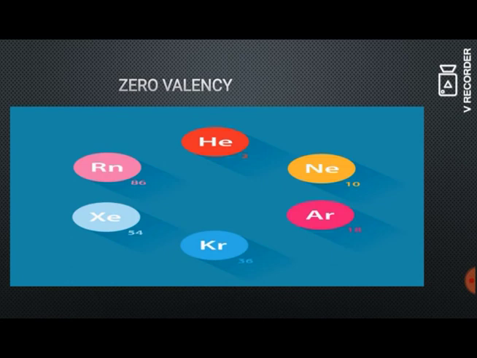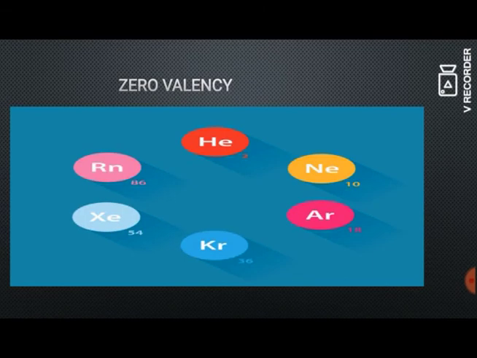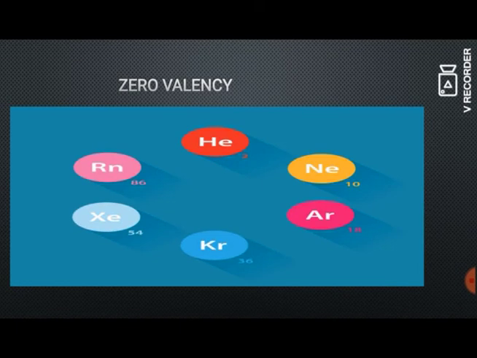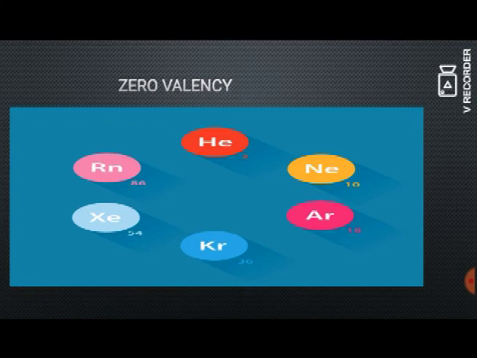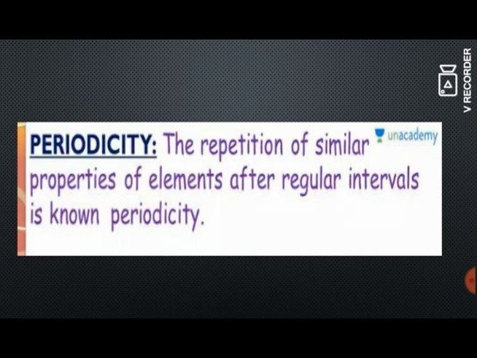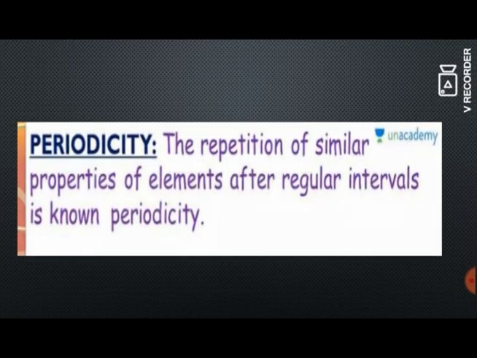In case of noble gases, the valency is 0 because they neither lose nor gain electrons. So, they are stable elements. All these noble gases are said to be stable. So, they have no valencies. So, it is said to be 0 valency. Next is periodicity. Periodicity means appearing at certain intervals. The repetition of similar properties of elements after regular intervals is known as periodicity.